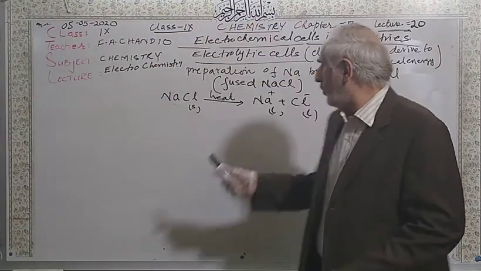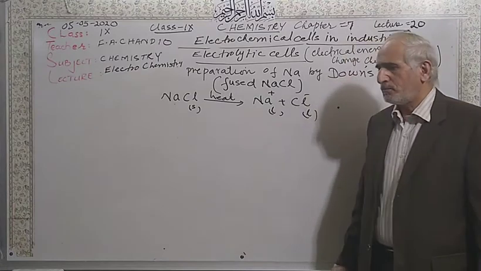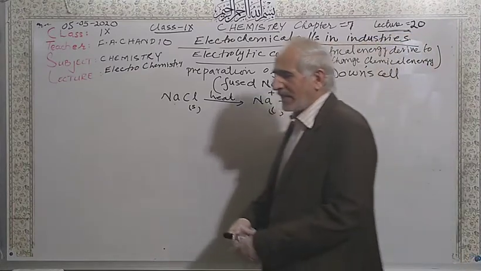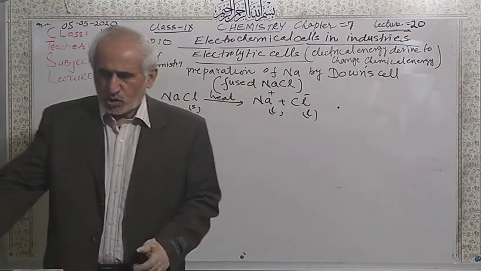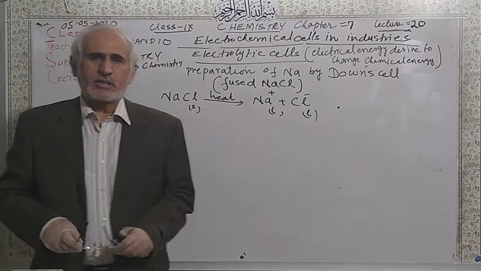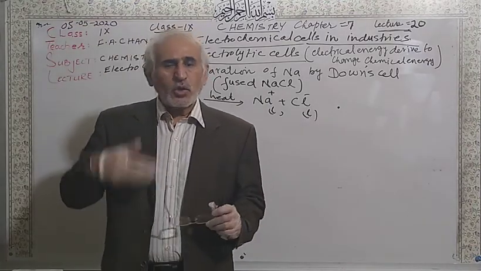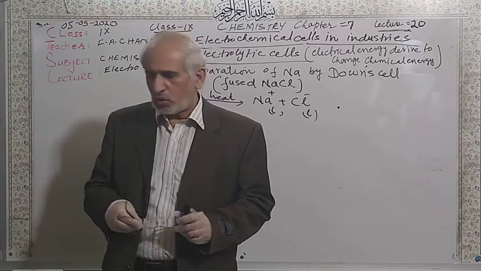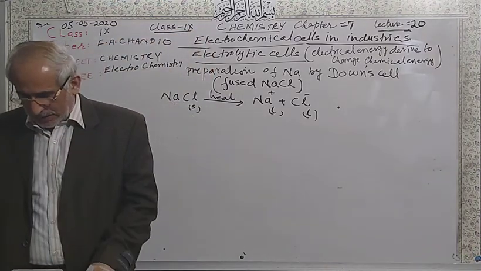Now, these ions are present. So when you pass electric current, oxidation and reduction take place. At the anode there is oxidation and at the cathode there will be a reduction.